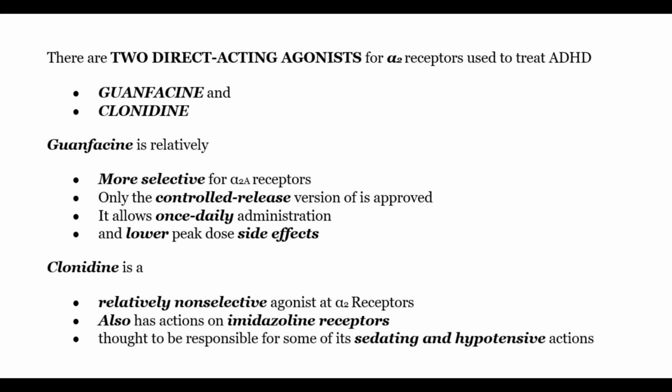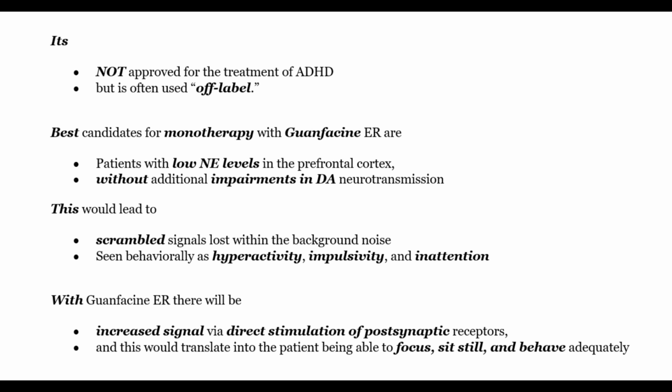There are two direct acting agonists for alpha-2 receptors used to treat ADHD. These are guanfacine and clonidine. Guanfacine is relatively more selective for alpha-2A receptors, and only the CR version of it is approved. It allows for once daily administration and lowers the peak dose side effects. Clonidine, on the other hand, is a relatively non-selective agonist at alpha-2 receptors and also has actions on imidazoline receptors, which is thought to be responsible for some of its sedating and hypotensive actions. Interestingly, it's not approved for the treatment of ADHD but is often used off-label.